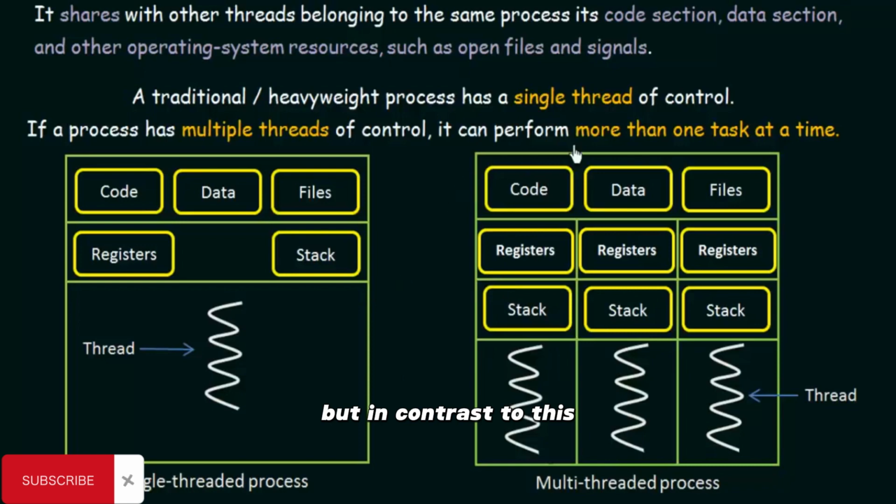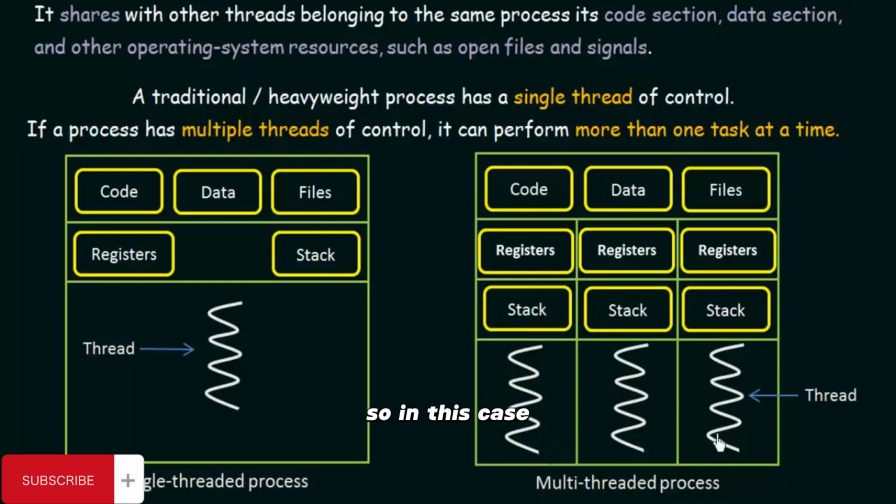But in contrast to this, here we have another diagram showing a multi-threaded process. This whole block represents a multi-threaded process. It is a single process, and it has multiple threads. If you see, there are 3 threads in this process, and each of these threads has its own stack and registers. And if you see on top, the code section, the data section, and the files belonging to this process are shared by these 3 threads. Each thread has its own stack and registers. So this is a diagram of a multi-threaded process.